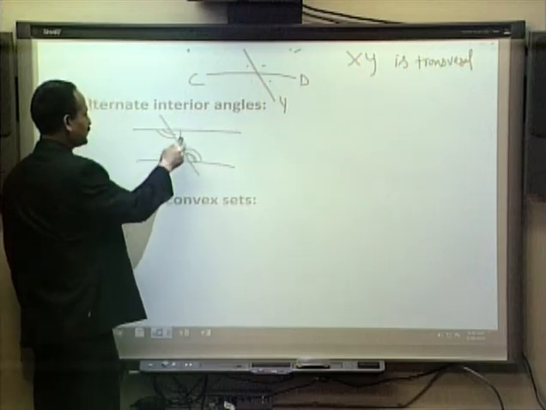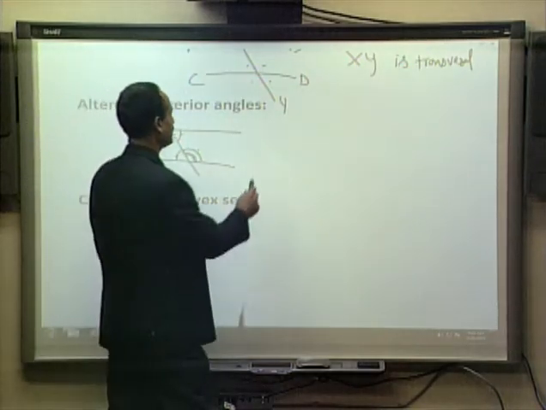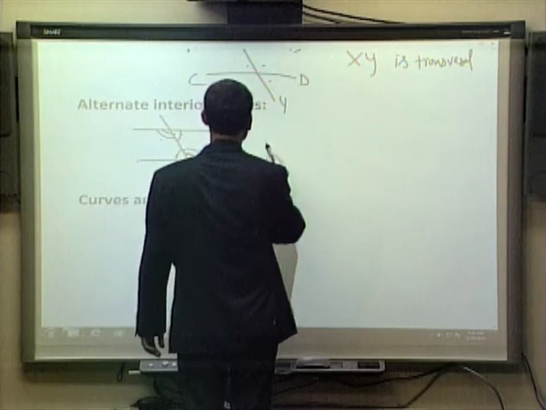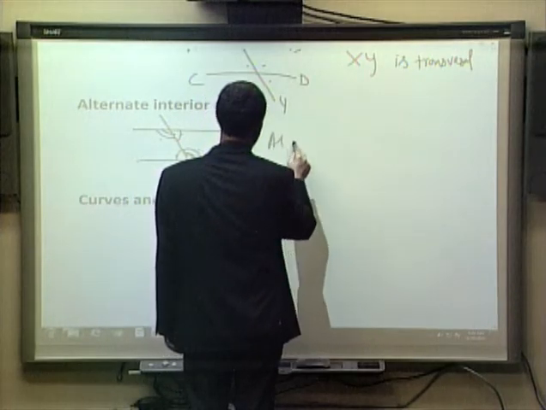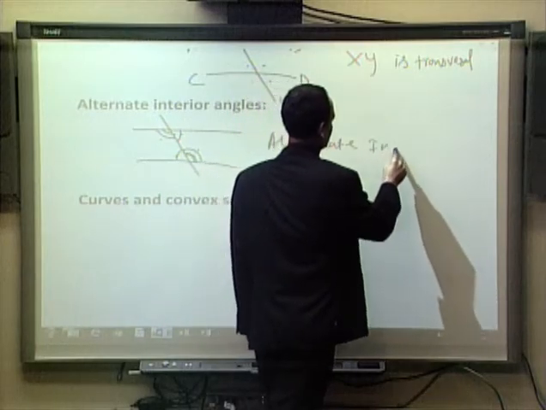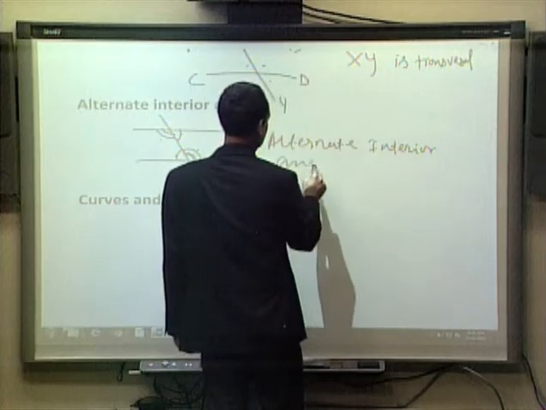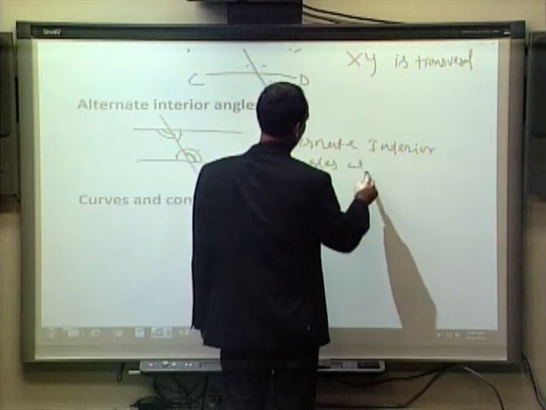So these two are called alternate interior, these two are called alternate interior, and the nice thing is alternate interior angles are always equal.